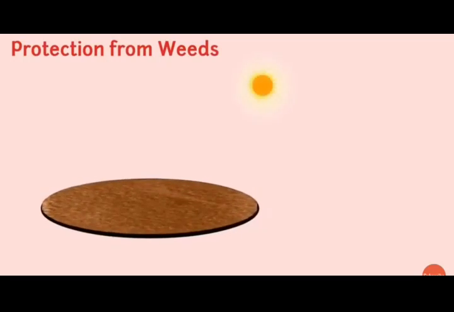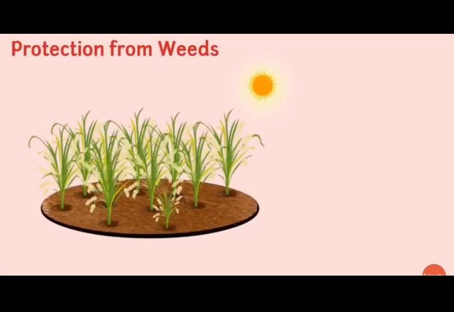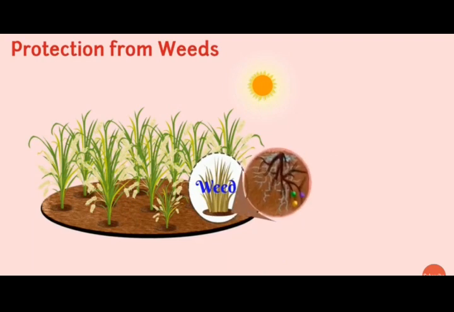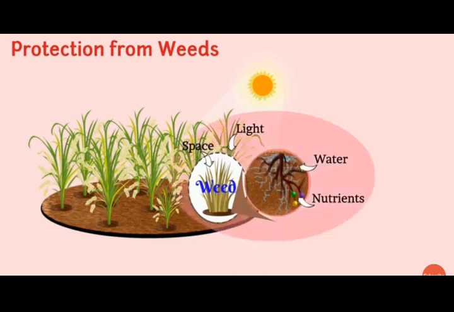Along with our main crop, there are certain undesired plants that grow with it. These undesired plants which grow with our main crop are called weeds. These weeds compete with our main crops for various factors such as water, nutrients, space, and sunlight. Due to the unavailability of all these factors, the growth of our main crop gets affected.